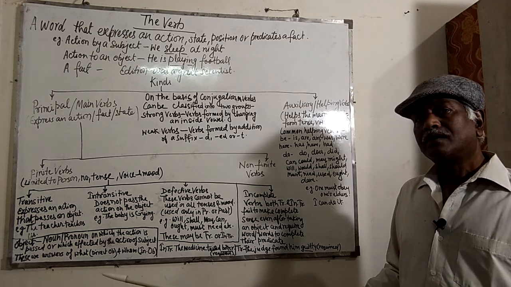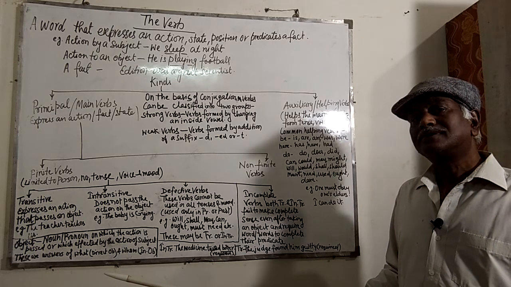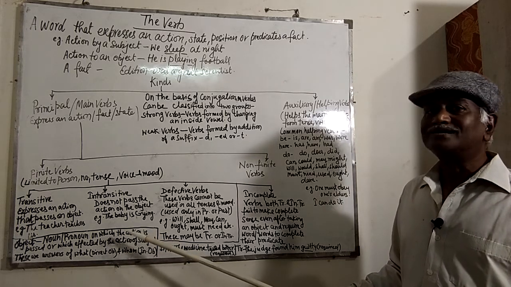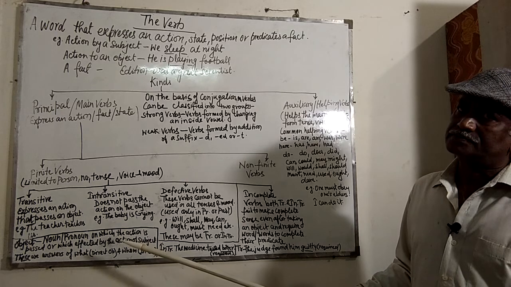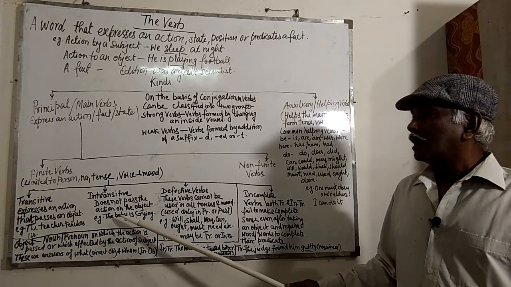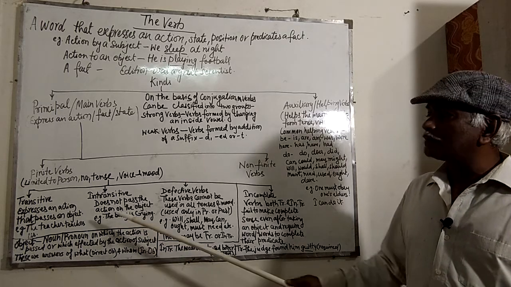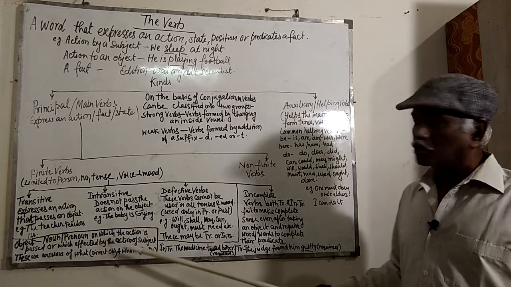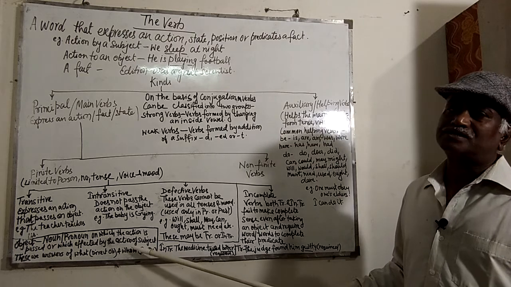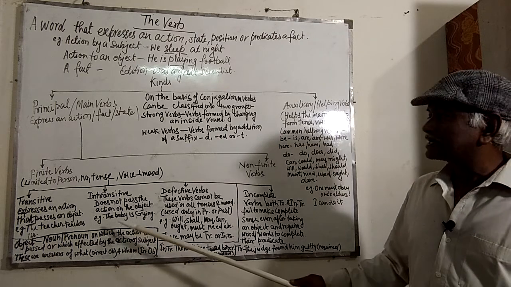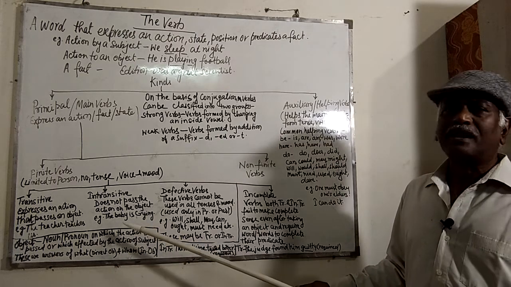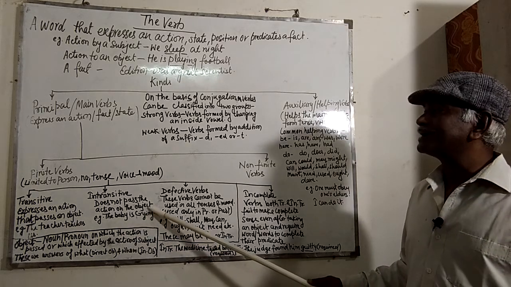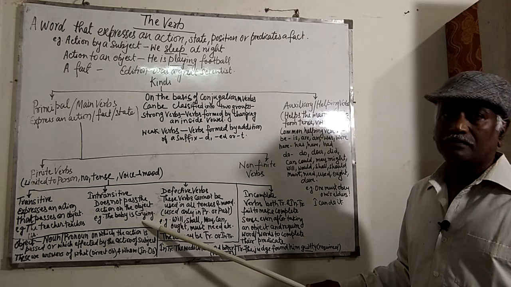Here flying becomes an intransitive verb, as in the sky is not at all an object. As I told, objects can be found by putting the question what or whom, and whatever we get as the answer becomes the object. But here we are not getting one. Another example I am citing: the baby is crying. Here crying is an intransitive verb.